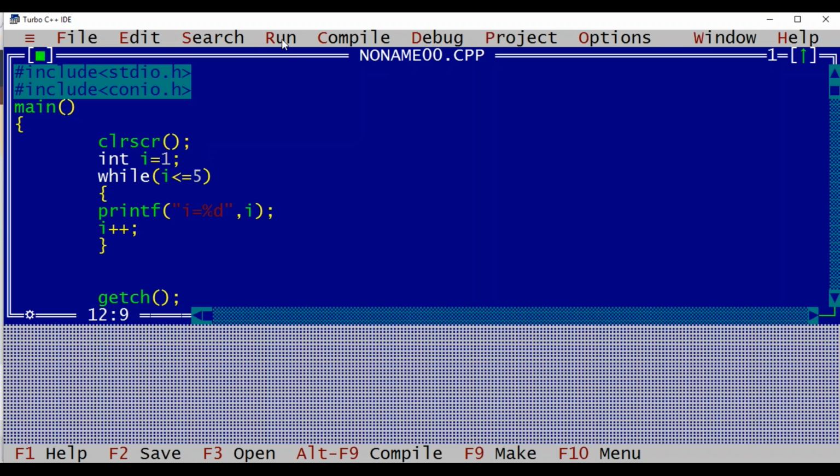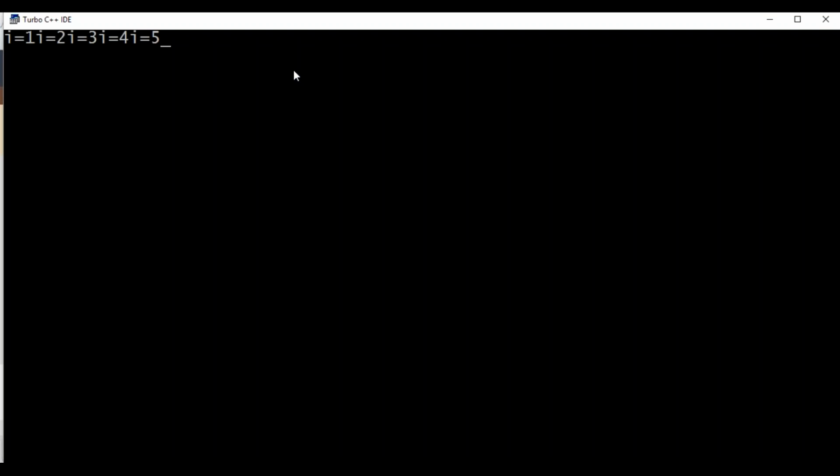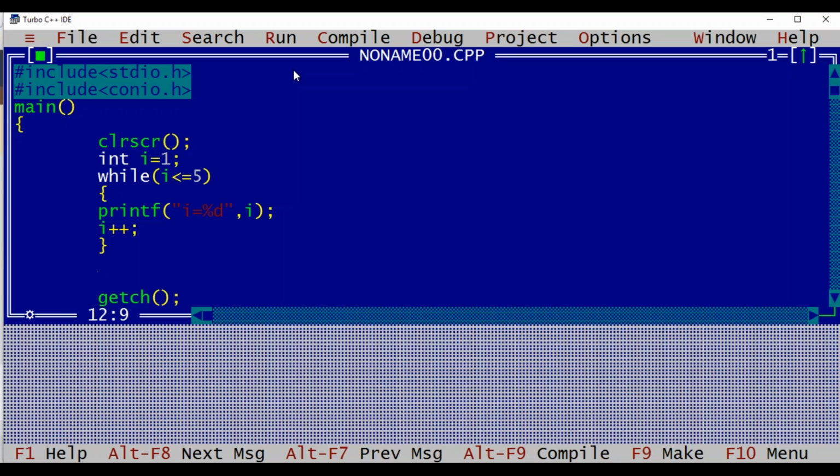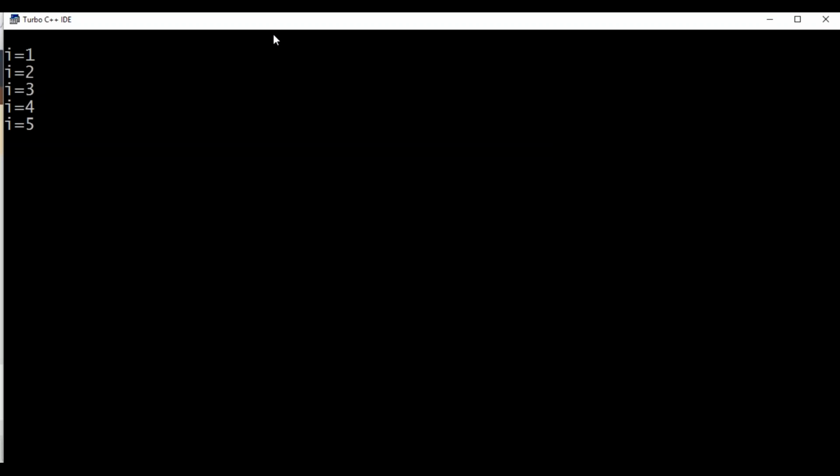So now if I execute this, we can see that i equals 1, 2, 3, 4, 5 is given. If I want a new line to be added, then I can just have \n over here. Now if I execute this, we are getting i equals 1, 2, 3 and 4, 5 on new lines.